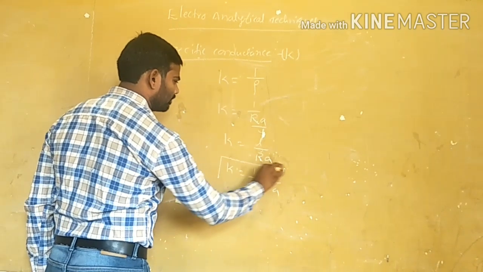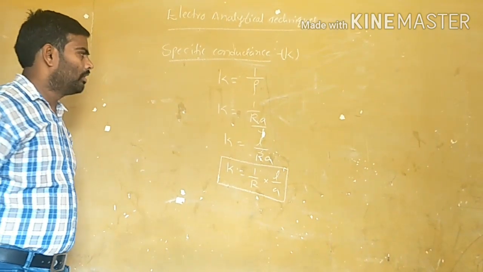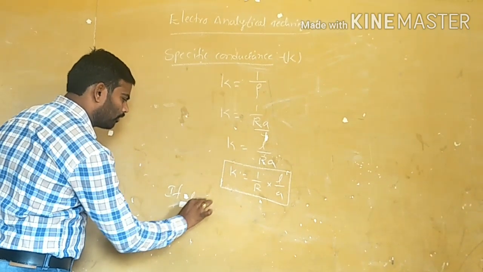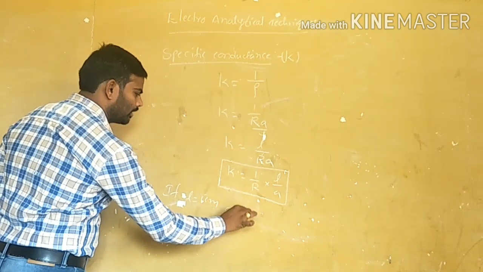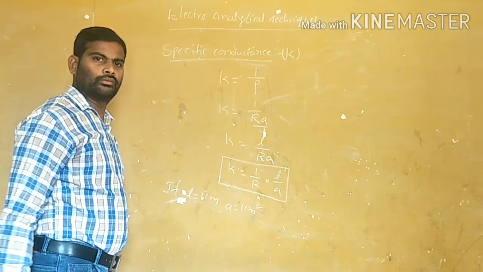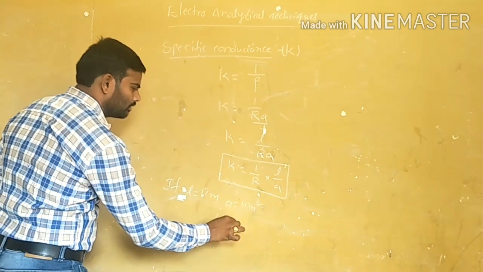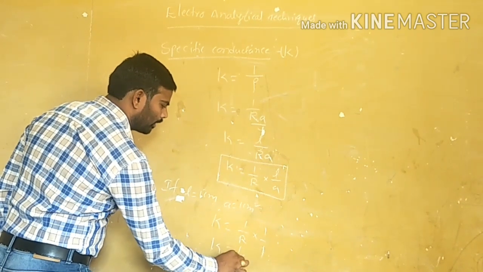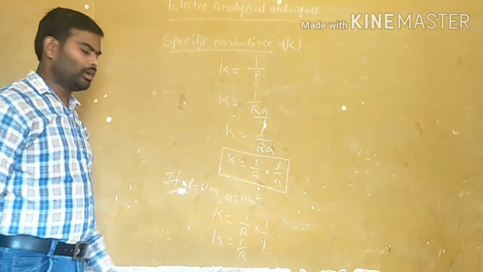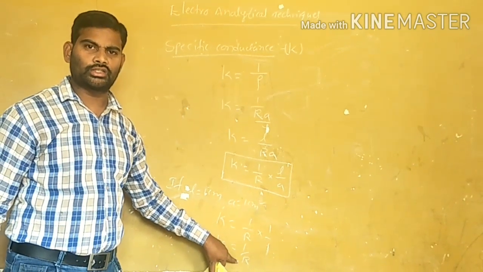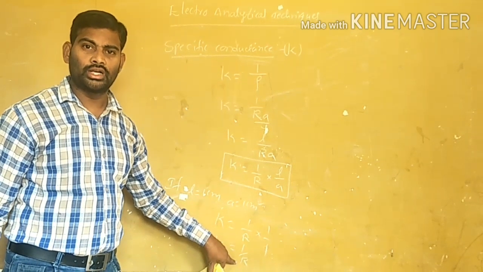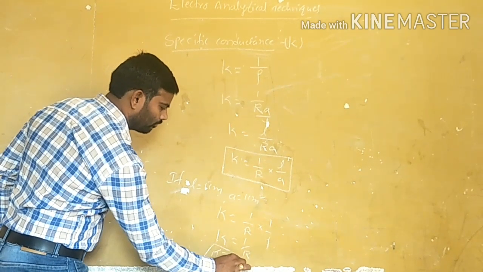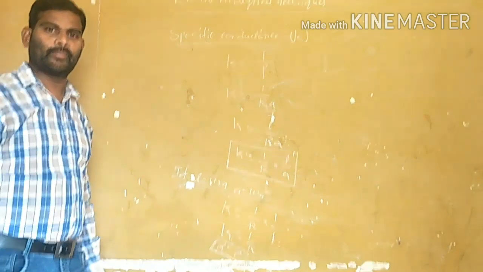Remember this equation. If L is equal to 1 centimeter and A is equal to 1 centimeter square, substituting, K is equal to 1 by R into 1 by 1, that is, K is equal to 1 by R. This 1 by R, as we already discussed, is conductance, the reciprocal of resistance. So K is equal to C.